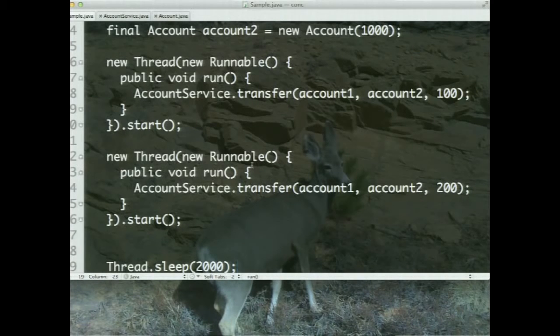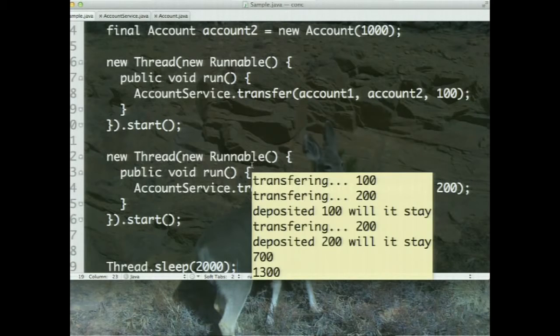So when I run this, notice, I haven't written any extra code to handle this, but when I run this little code, notice it says transferring 100, transferring 200, but one of them won. I don't know which one won in this case. Oh, it looks like the 100 really finished. And notice that transferring 200 was automatically restarted. We didn't write any code for the restarting of it, right? Because it went in there to realize, oh wait, this guy has a contention. One guy finished, I'm here sitting with the stale data, and it restarts itself and repeats the transaction.